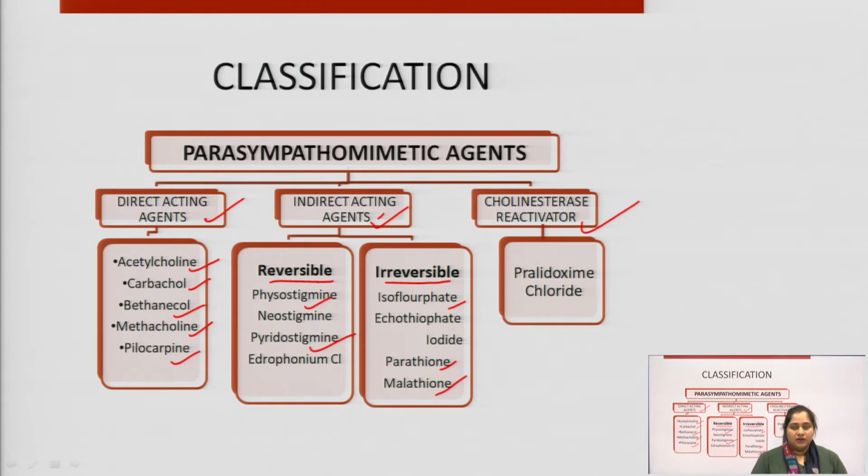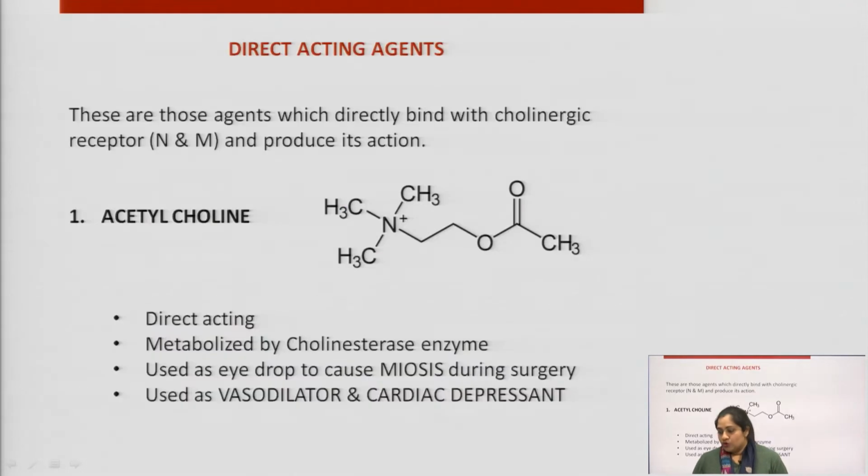Further, another topic in parasympathomimetic agents is cholinesterase reactivators, and pralidoxime chloride is an example of this category. So, first of all, let us start with direct acting agents.